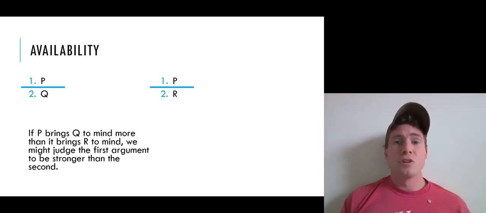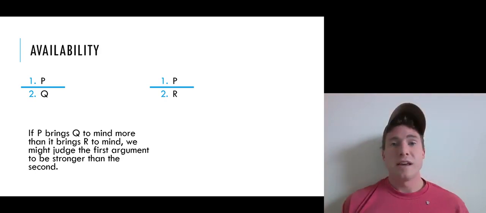So if we're to think of this in terms of arguments, we'd consider an argument from P to Q versus an argument from P to R. And we'd say that if P brings Q to mind more readily than it brings R to mind, then we might judge the first argument more plausible than the second argument.